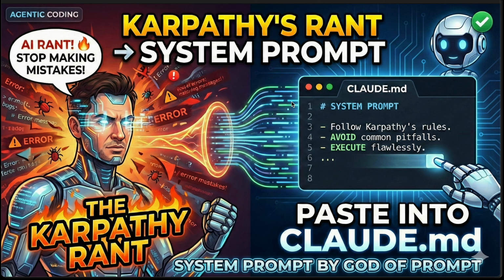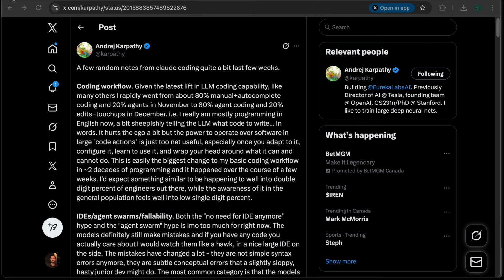And he had a rant recently on X that the God of Prompt made a system prompt for. I saw it and a light went off in my head that said, okay, I have to have this in my workflow, because I think it's going to be so useful to help me with my app Sleep Sweep Hour as I work through it. So let me stop sharing this.